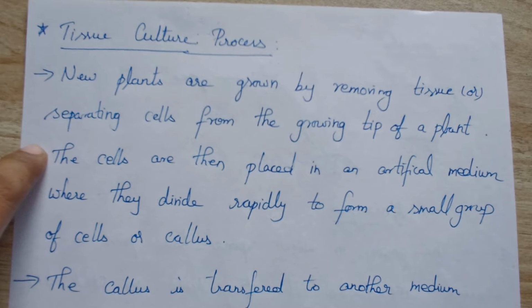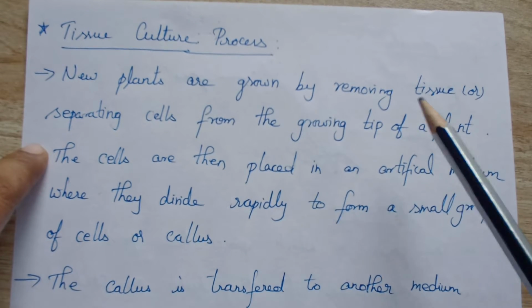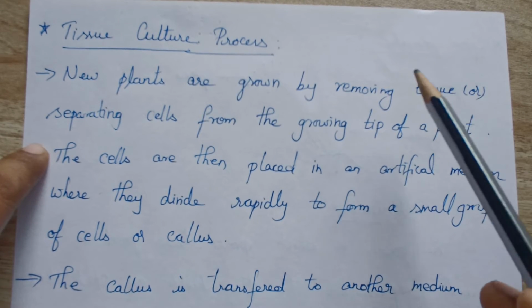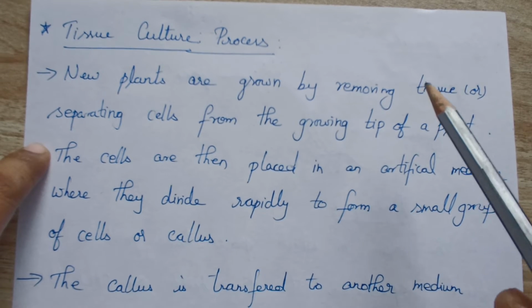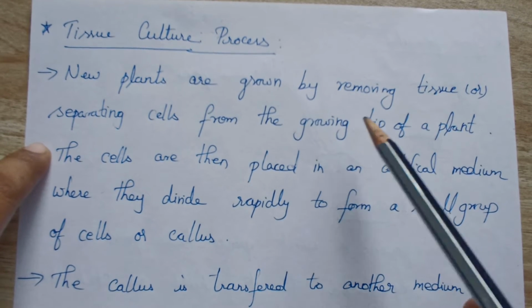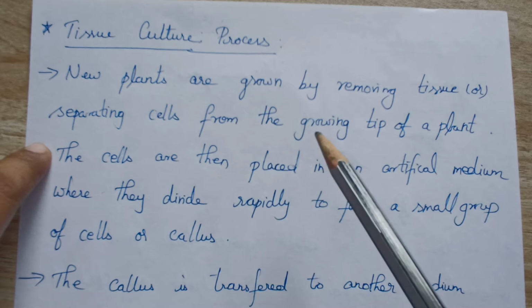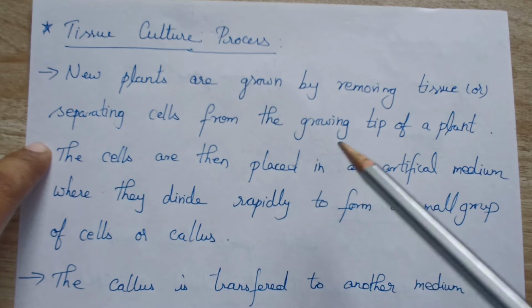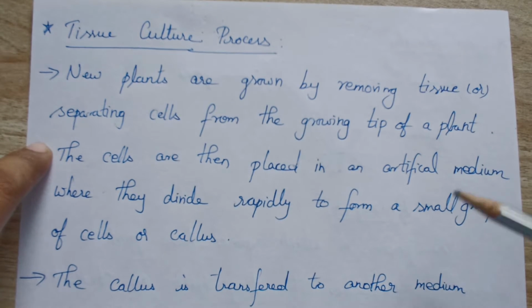So far we have completed five modes of asexual reproduction. What are they? Binary fission, multiple fission, then fragmentation, regeneration, budding, and vegetative propagation. The last two asexual reproduction modes are tissue culture and spore formation.